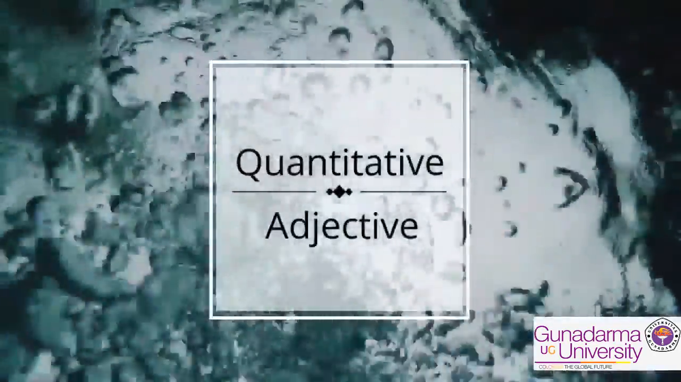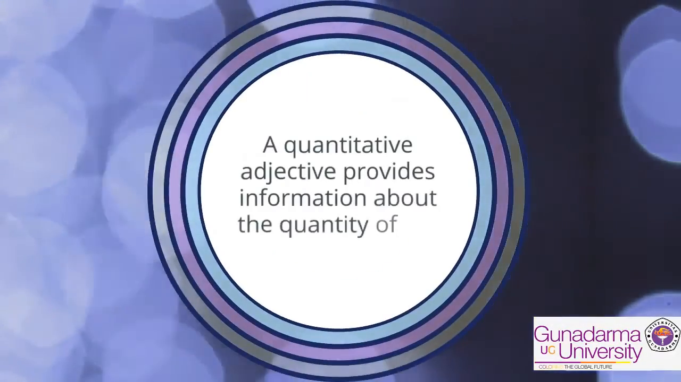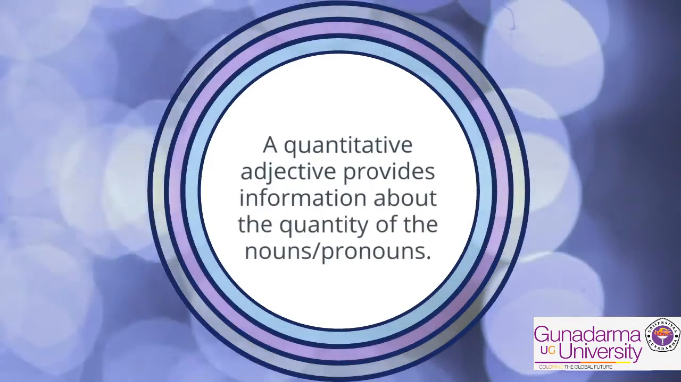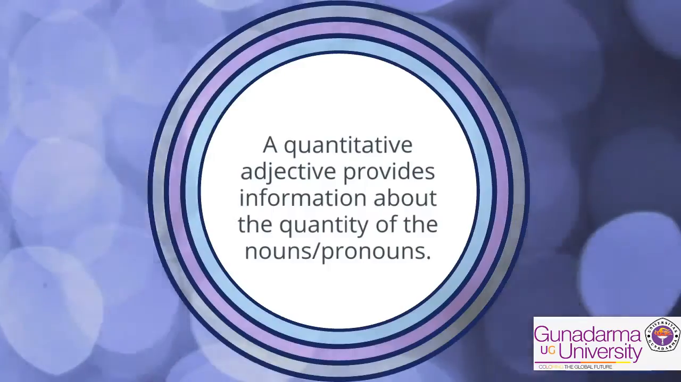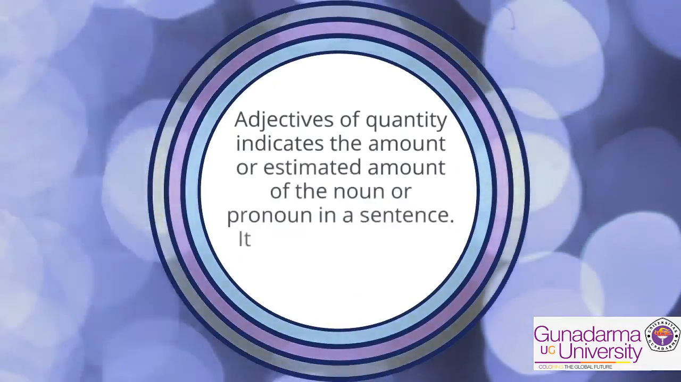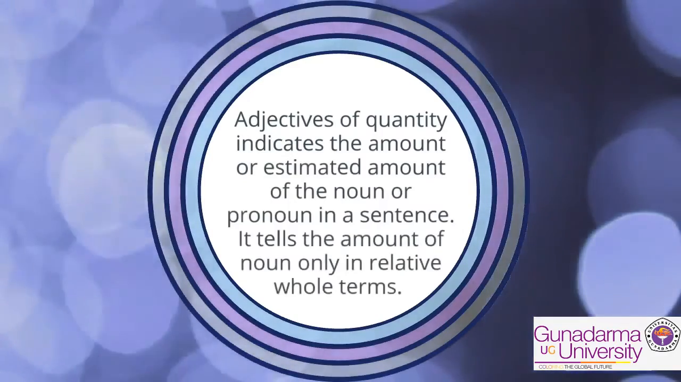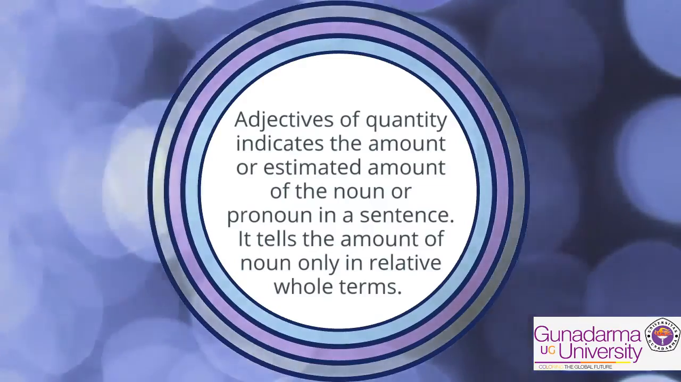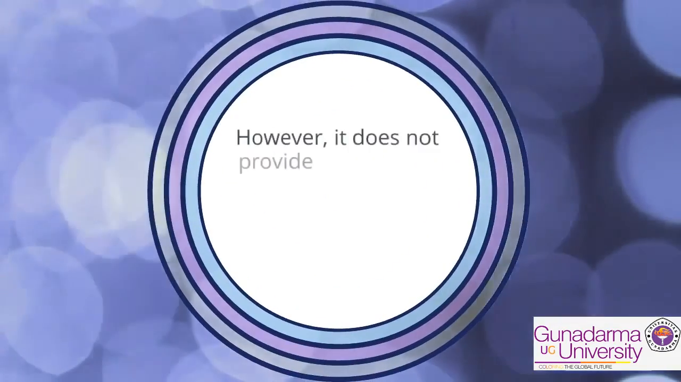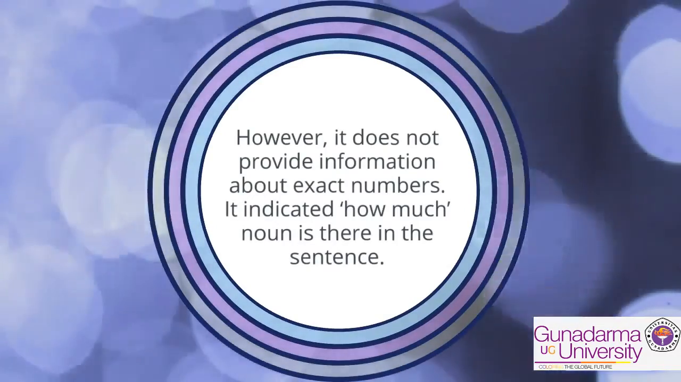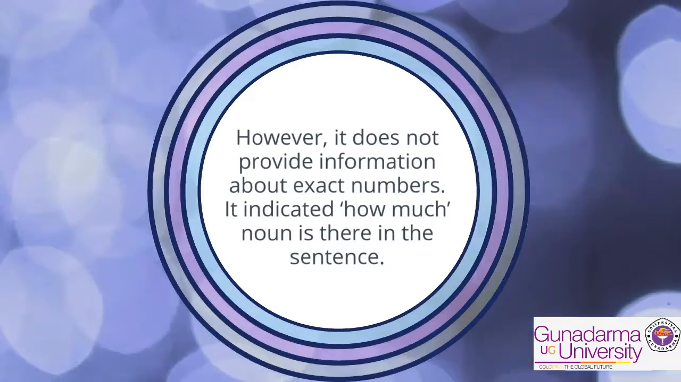Quantitative adjective. A quantitative adjective provides information about the quantity of the nouns or pronouns. Adjectives of quantity indicate the amount or estimated amount of the noun or pronoun in a sentence. It tells the amount of noun only in relative whole terms. However, it doesn't provide information about exact numbers.